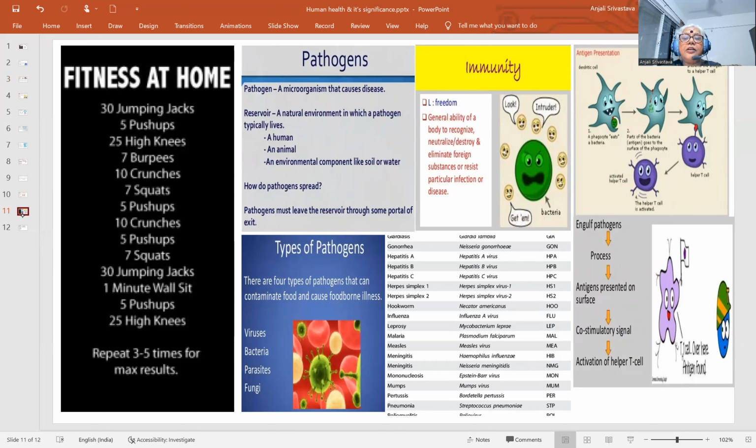Now, this slide shows certain fitness exercises at home. I have actually taken this slide for myself also. I try to follow these things, and if you are interested, you can do these. You can make it an important part of your life for 30 minutes, 3 to 5 times, for these results. These are certain workouts with which you can simply keep yourself healthy in day to day life.